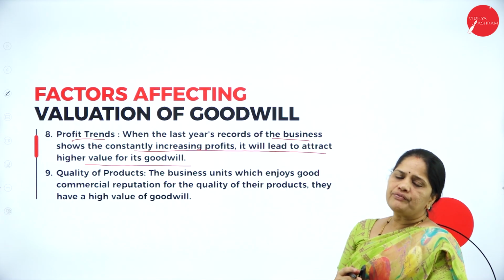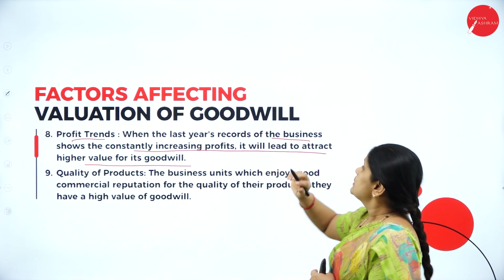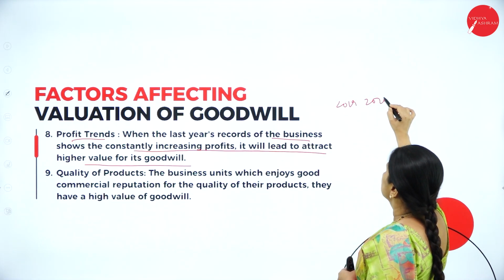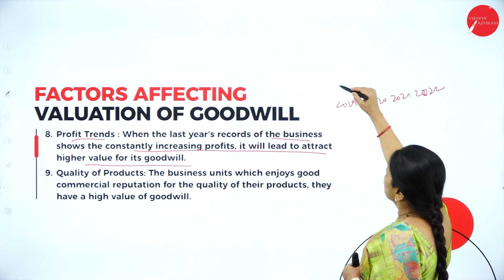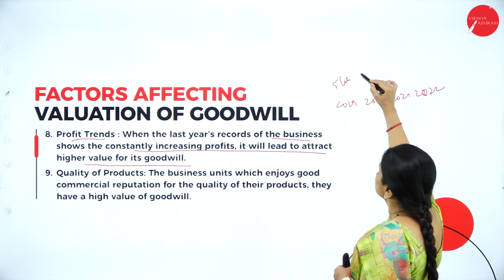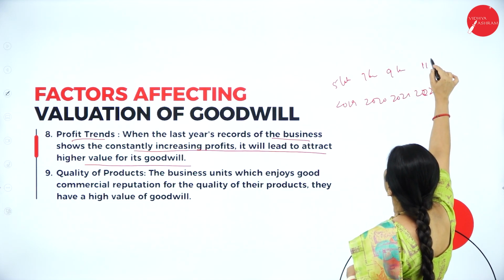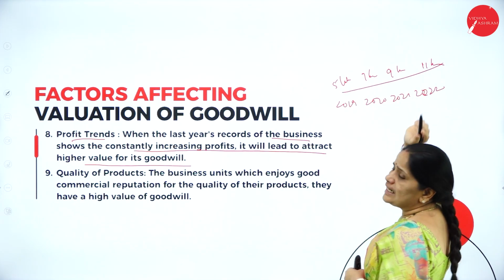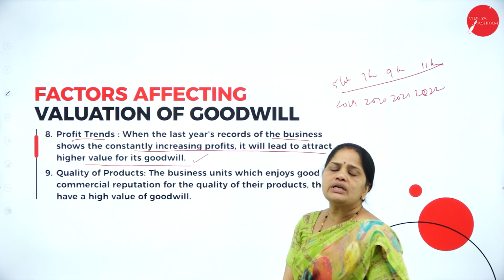Suppose in 2019, 2020, 2021, 2022, the profit is 5 lakhs, then 7 lakhs, 9 lakhs, and 11 lakhs. If you can see a rising trend in the profits, then this will also lead to more goodwill.